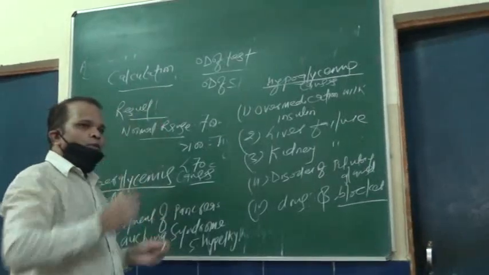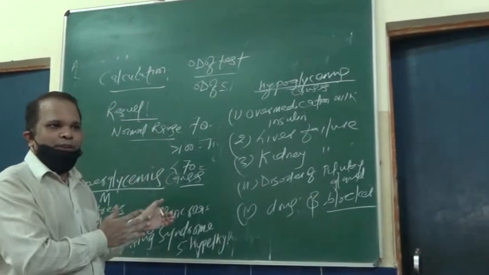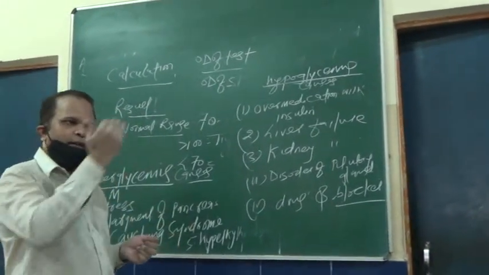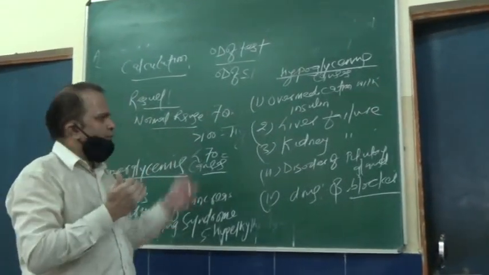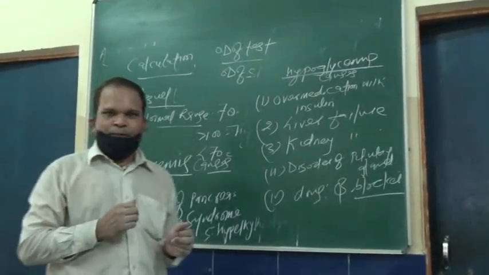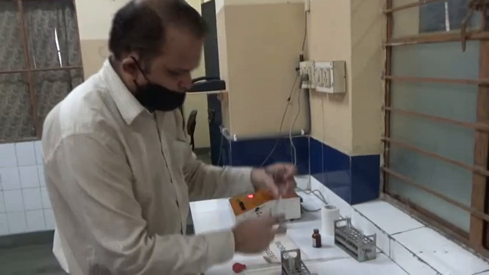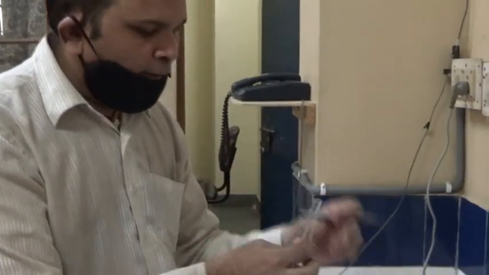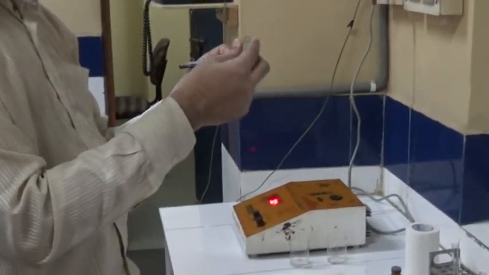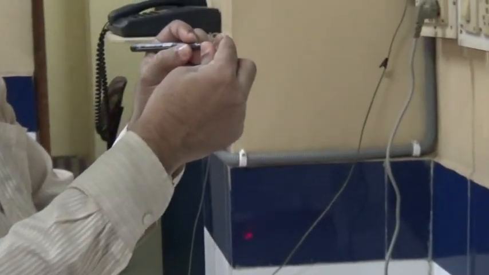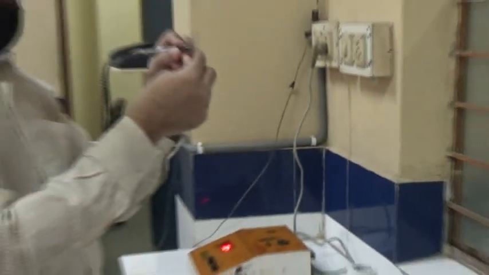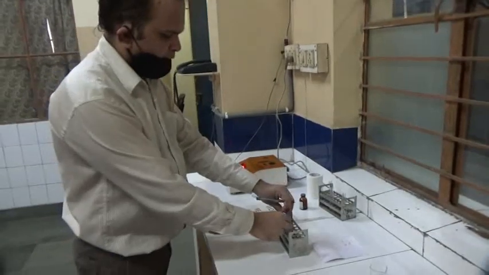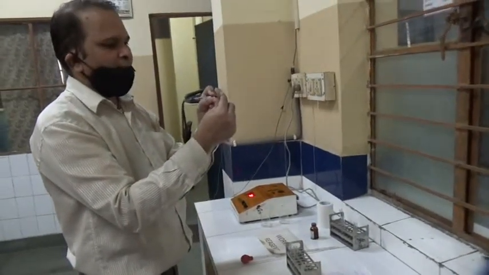Now I will show you how to handle the procedure properly and how to find out the OD of test and OD of standard by the colorimeter. So according to the procedure, I have taken 3 test tubes and we have to mark them. This test tube is the blank, B. Now the standard test tube, and the third one is the test.